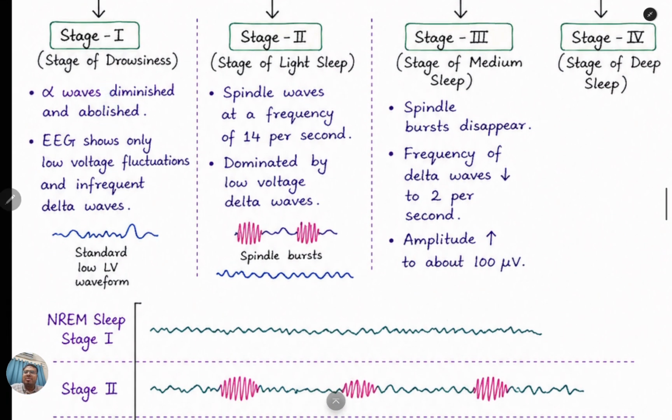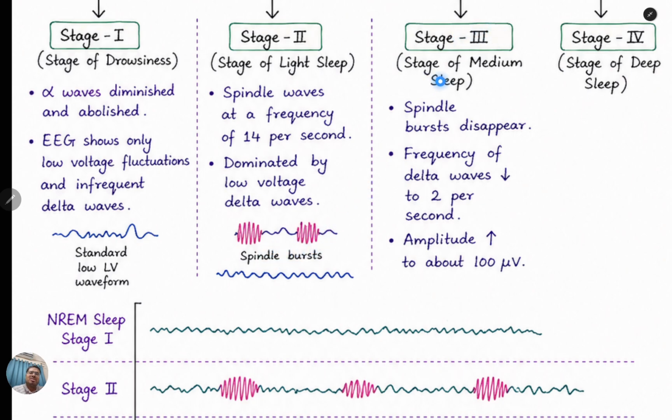Stage 1 sleep: alpha waves actually diminish and are abolished. EEG actually shows low voltage fluctuation, or infrequent delta waves. Now we can observe the graphs, a standard low voltage waveform. Now stage 2, the stage of light sleep, has spindle waves at a frequency of 14 per second dominated by low voltage delta waves. Here we will see the spindle burst type of graph.